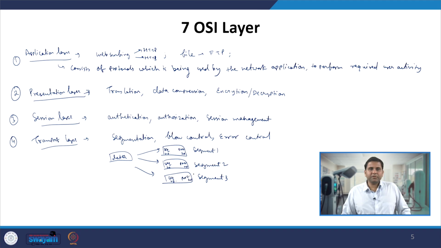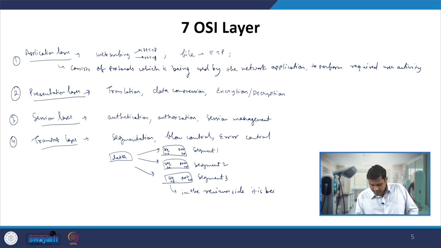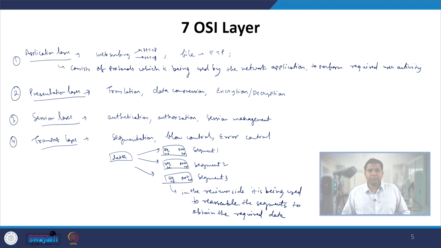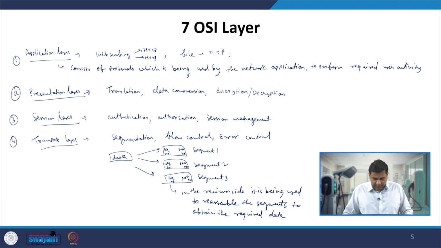Now, the sequence number is used on the receiver side to reassemble the segments to obtain the required data. That is why the sequence number is added to each segment, and the port number indicates to which network application it should be routed. So that has the port number information.